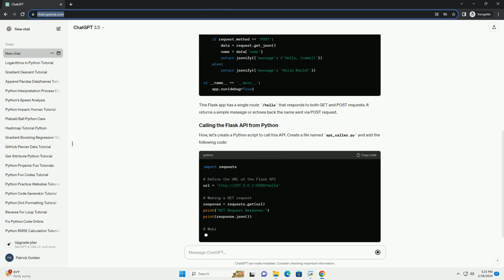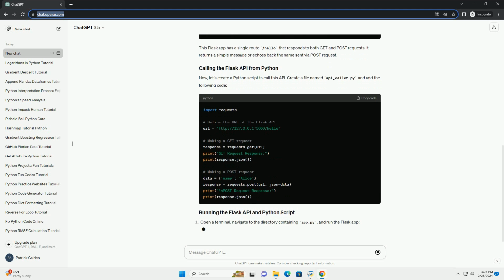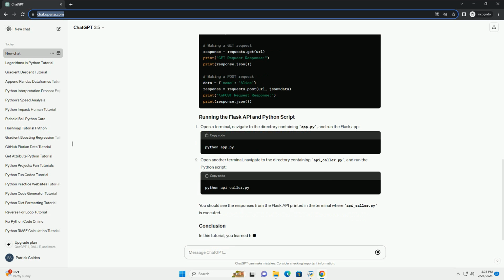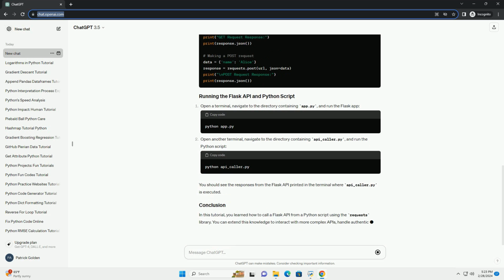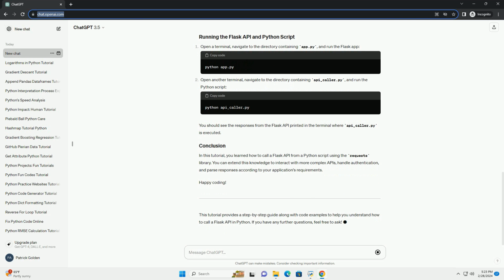First, let's create a simple Flask API. Create a file named app.py and add the following code. This Flask app has a single route /hello that responds to both GET and POST requests. It returns a simple message or echoes back the name sent via POST request.